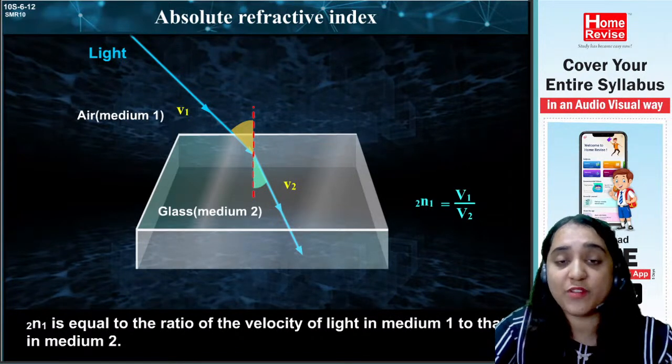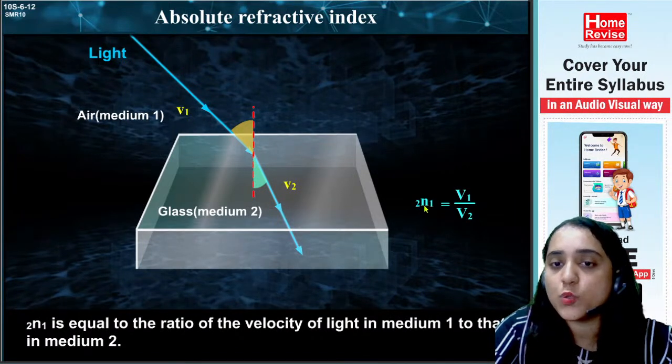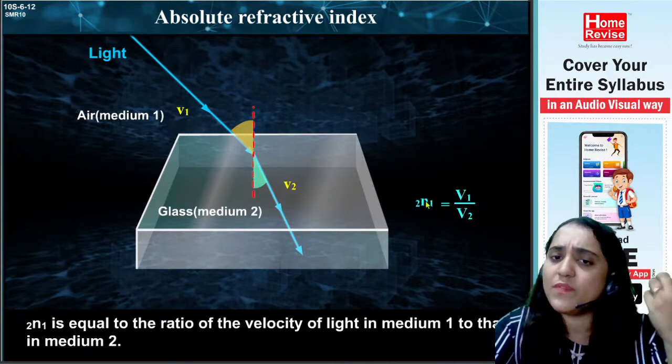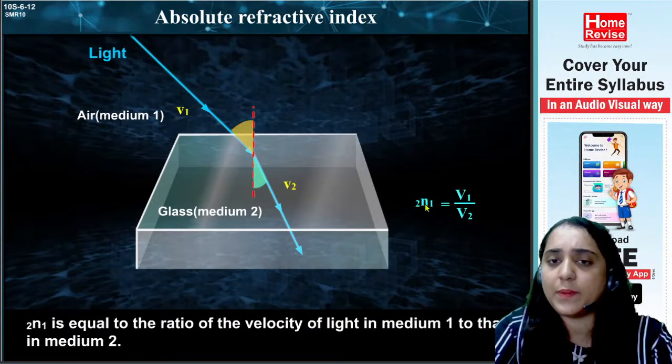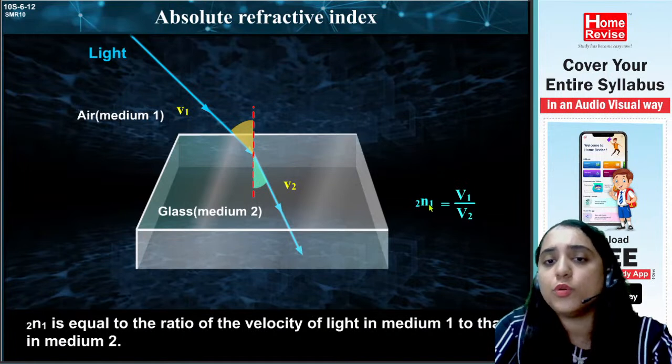This is extremely important. Don't get confused between 2 and 1 and 1 and 2. It is always written as the refractive index of the second medium to the first medium.